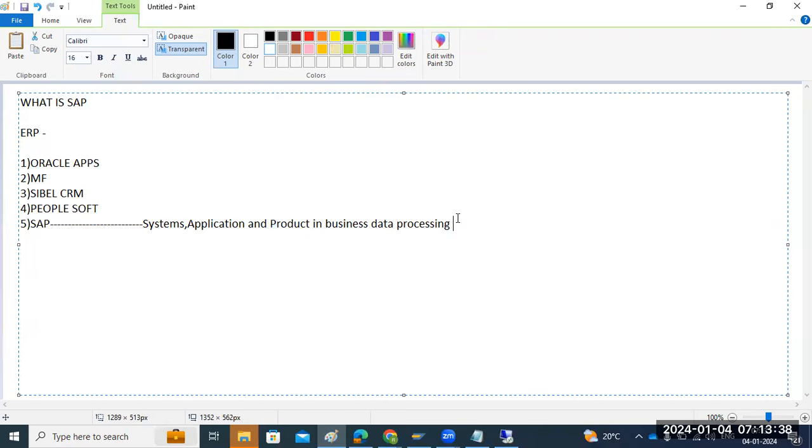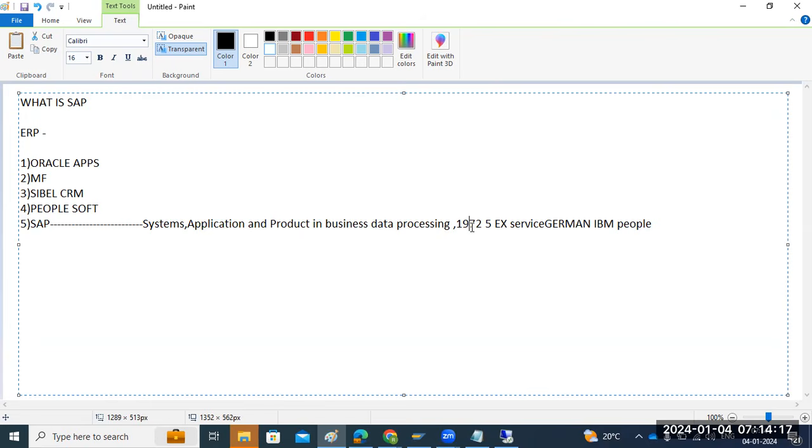SAP was founded in 1972 by five ex-service IBM people from Germany. They developed and delivered this SAP product, depending on the business criticality during that time.